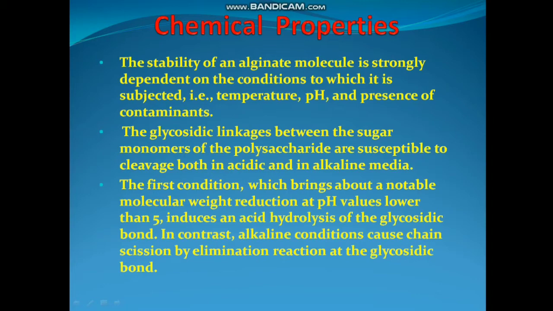The first condition brings about a notable molecular weight reduction at pH values lower than 5, which induces an acid hydrolysis of the glycosidic bond. In contrast, alkaline conditions cause chain cessation by elimination reactions at the glycosidic bond.